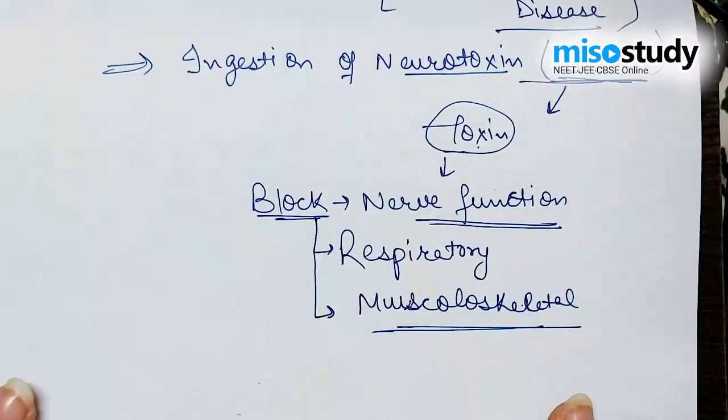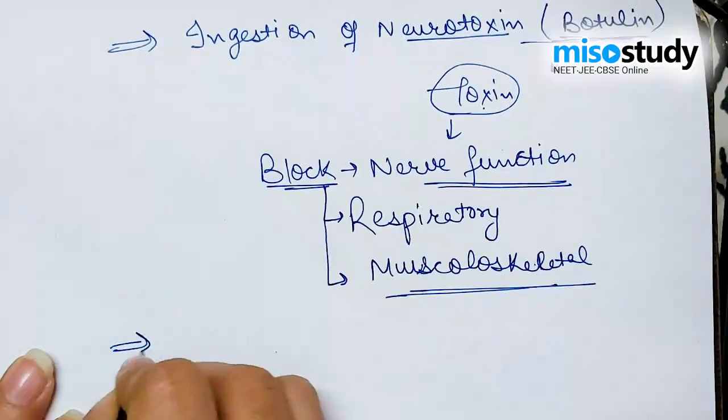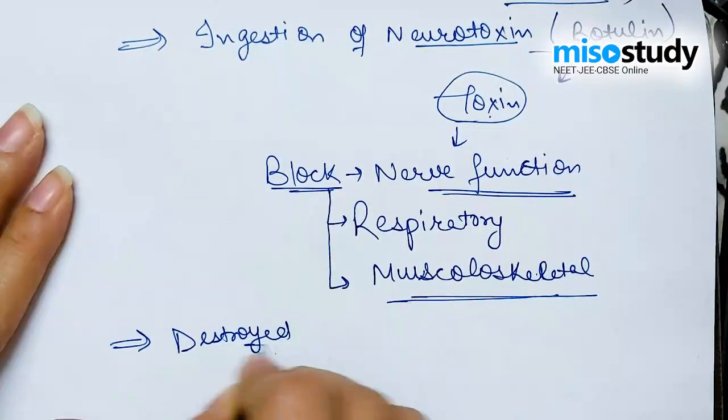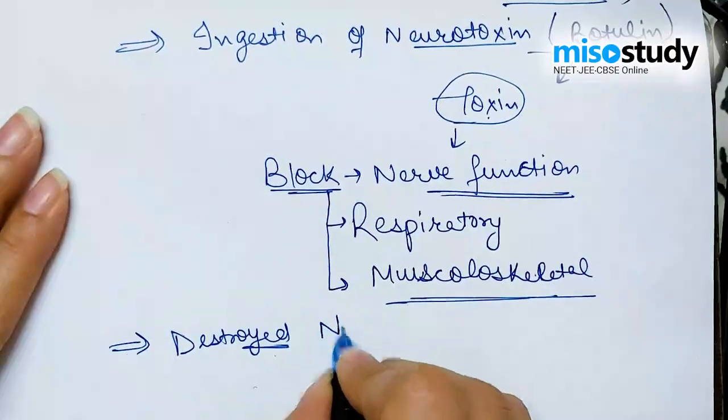That toxin can be destroyed by normal cooking.